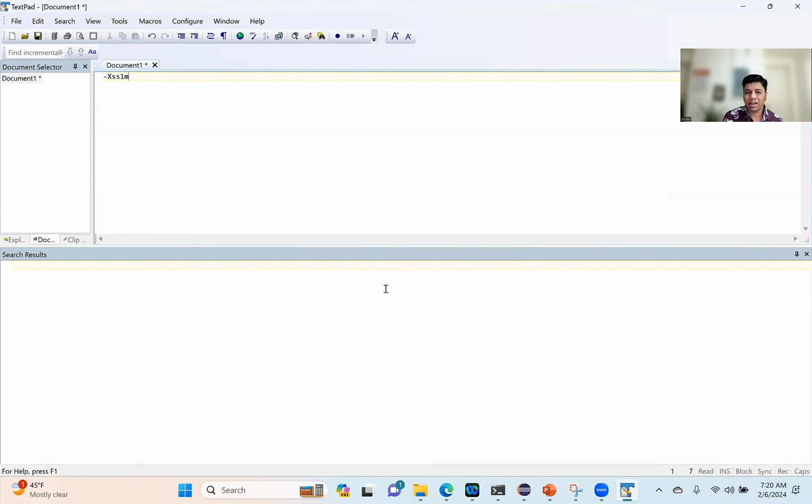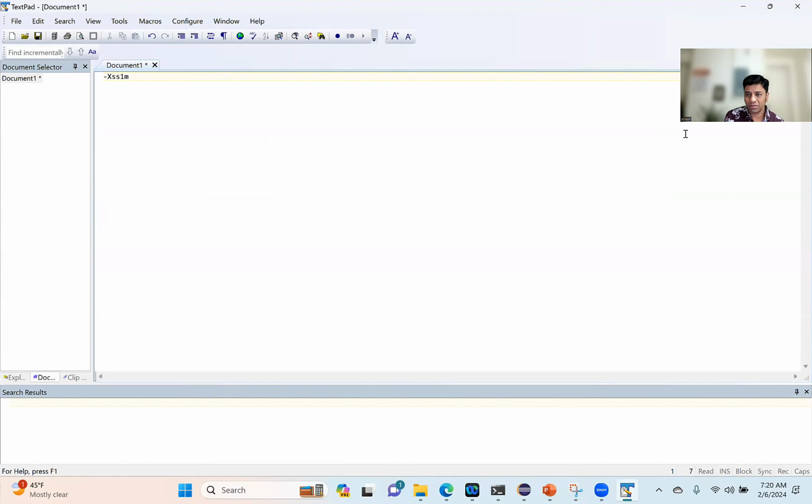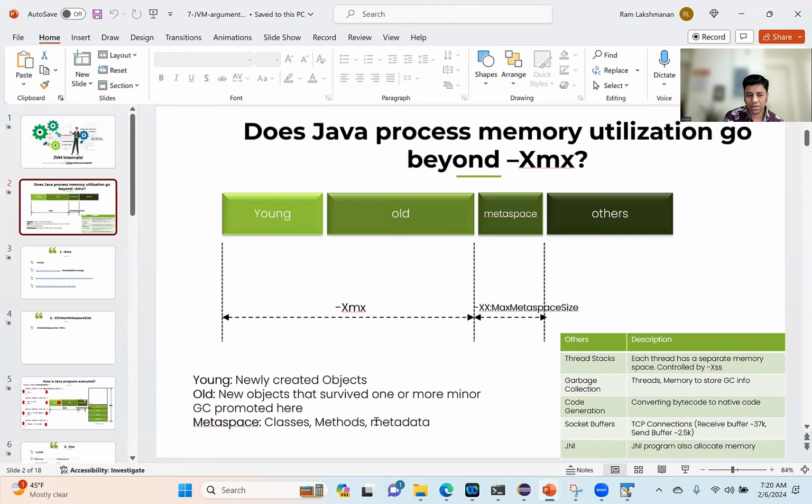Okay. So any other questions on this topic? What is the recommended size we need to put in for native and other memories? So let's say you have 6 GB RAM. Okay. What is the recommended size we need to put in for others versus Xmx and Metaspace?